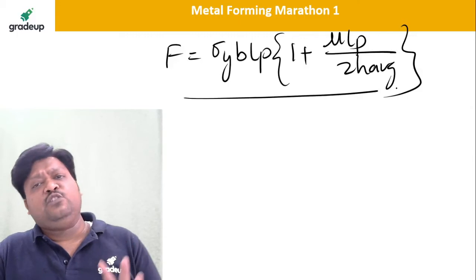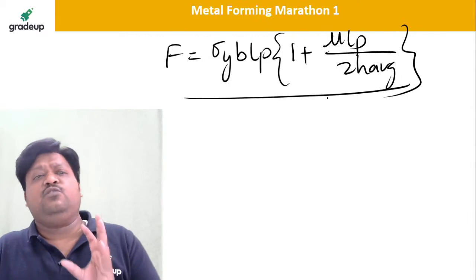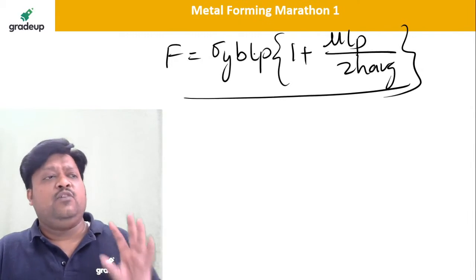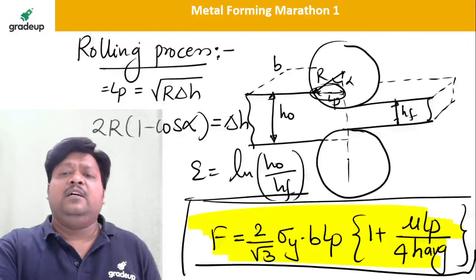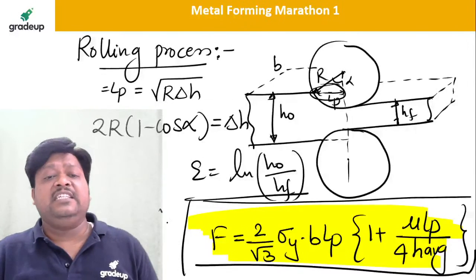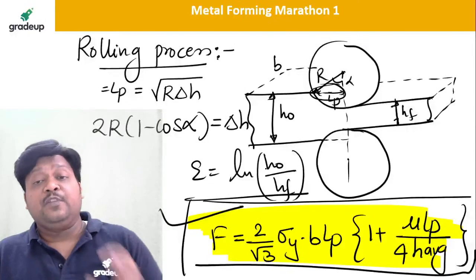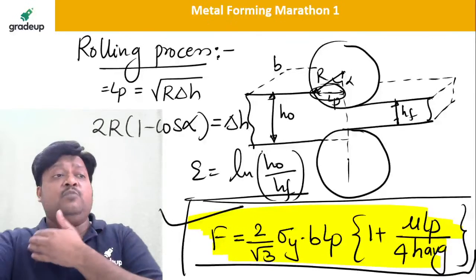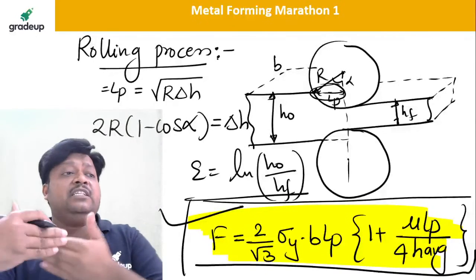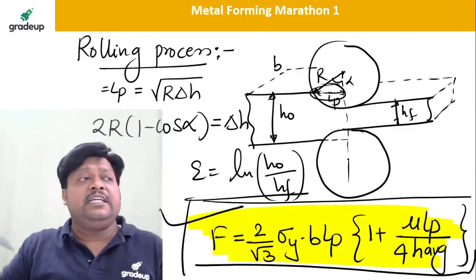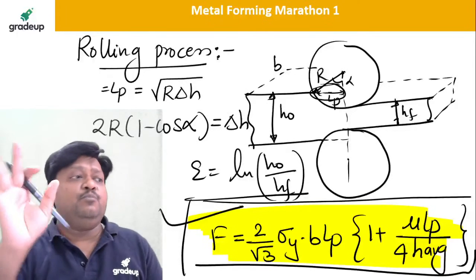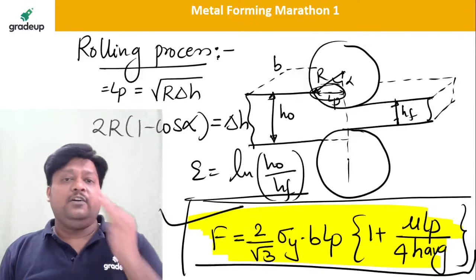Simple. This is also the correct formula by Kalpakjian. This is also the correct formula. But dear students, what I suggest is you go with this formula, where the plane strain condition is considered. This is a very important assumption in the rolling operation, that there is no spreading of the sheet along the widthwise direction. Only the deformation we get is along the lengthwise direction. That is a very important assumption.